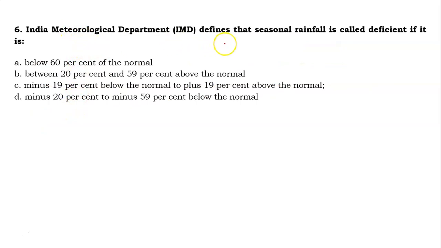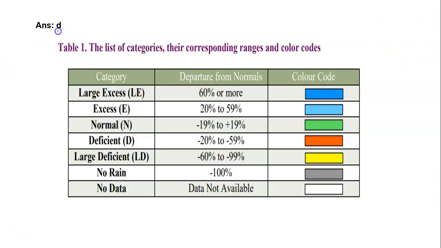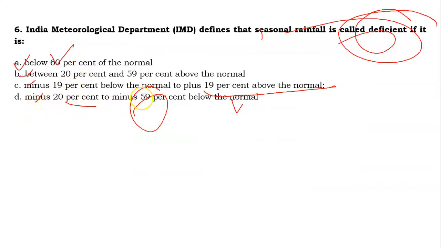Now IMD defines that seasonal rainfall is called deficient if it is below 60% of the normal, between 20% and 59% above the normal, minus 19% below the normal to plus 19% above the normal, or minus 20% to minus 59% below the normal. I am talking about the rainfall being called deficient if it is, your options I have already read. So answer is D for this question. It is minus 20% to minus 59% because we are talking about deficient.